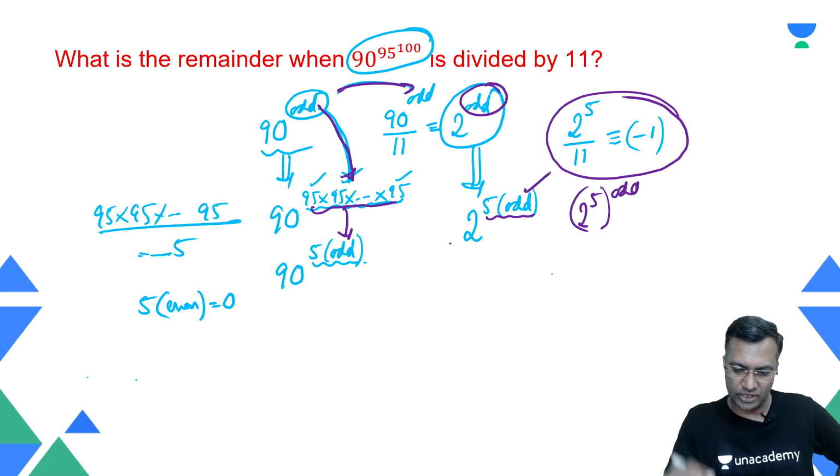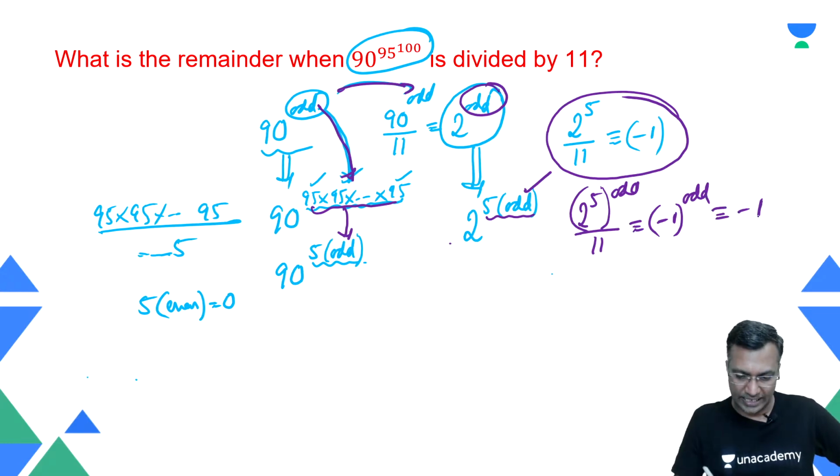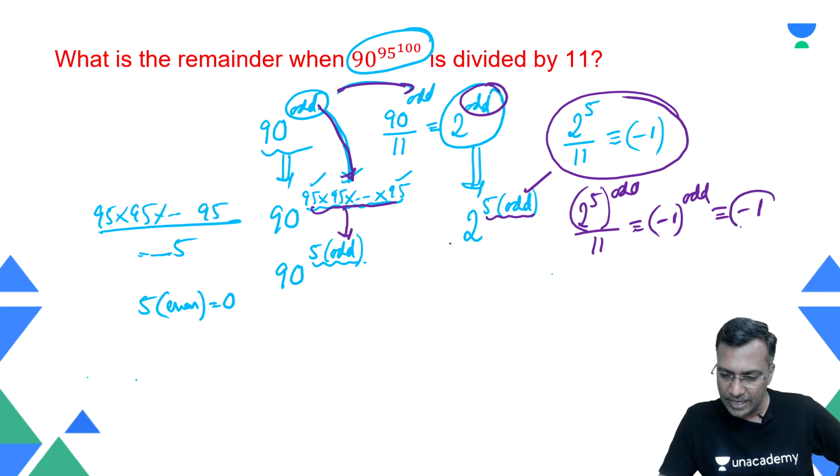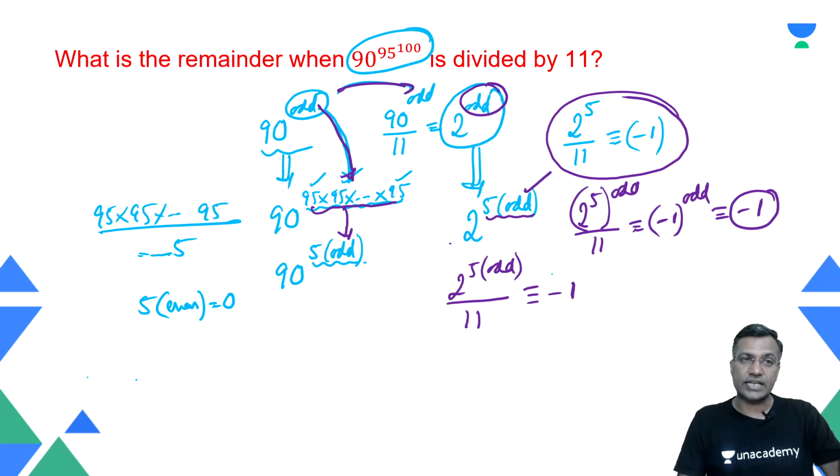Where is that odd power? Here. Odd power when divided by 11, the remainder is going to be -1 times of an odd power, which is nothing but -1. Technically, you are trying to say that the whole net remainder is -1. In the sense, 2 raised to power 5 times of an odd number when divided by 11, the final remainder is -1, which I cannot take as the answer.